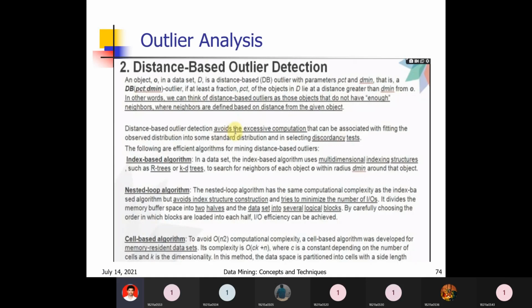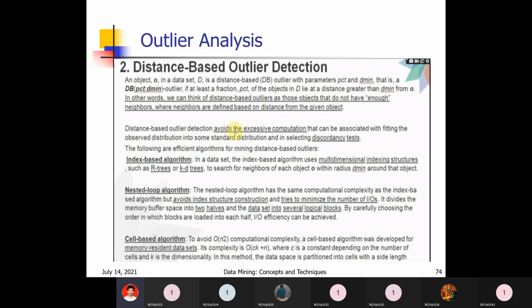An object O in data set D is a distance-based outlier with parameters PCT and dmin, that is a DB outlier, if at least a fraction PCT of the objects in D are at a distance greater than dmin from O. Simply, the object which is far away from the region is an outlier.